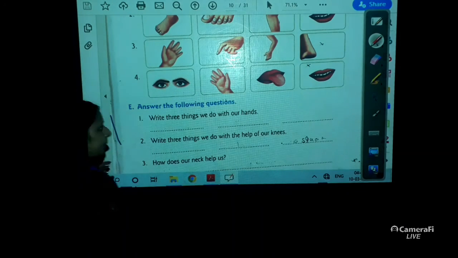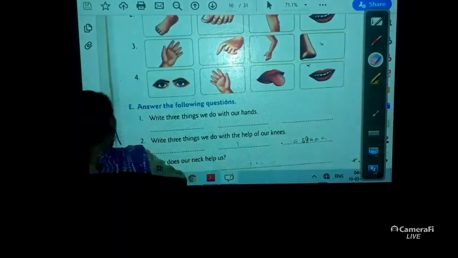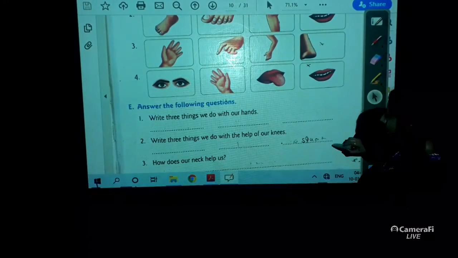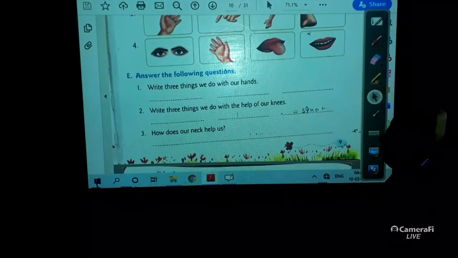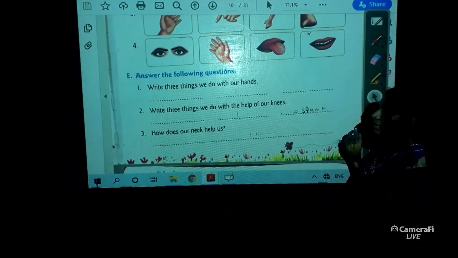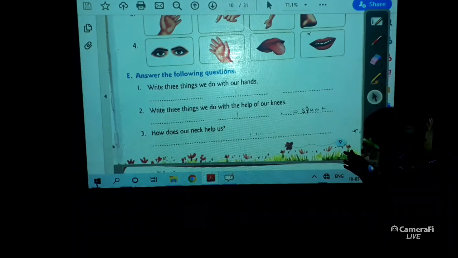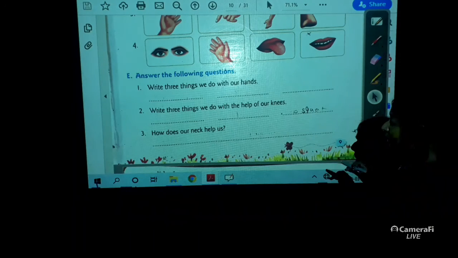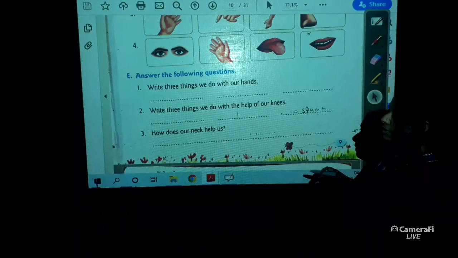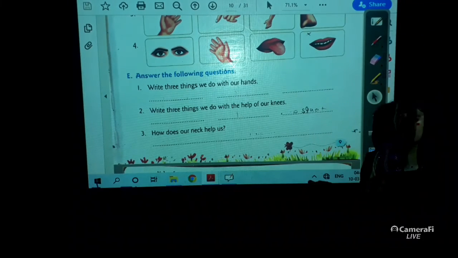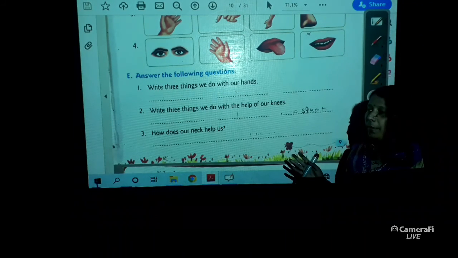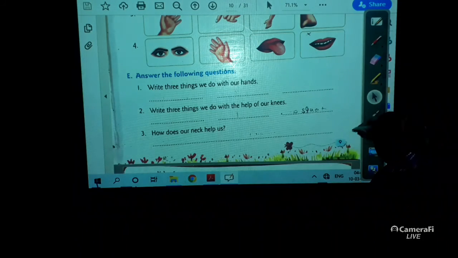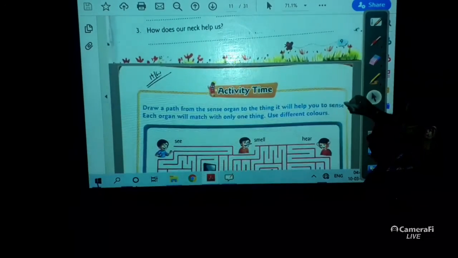Coming to our next question. Write the things that can be done by our knees. So we know it very well. Kneel, squat. These things can be done by our knees only. How does neck help us? Today, just before some time, I told you that neck helps us to move our head from side to side. Clear?